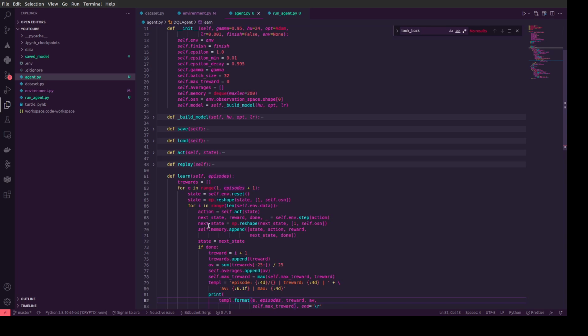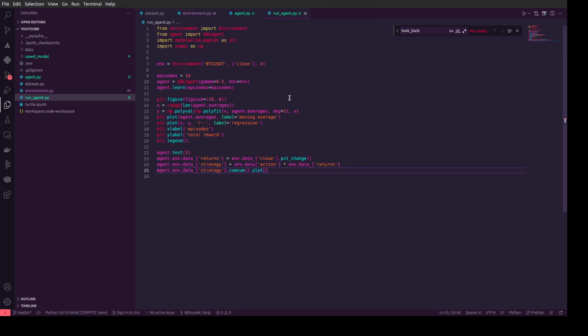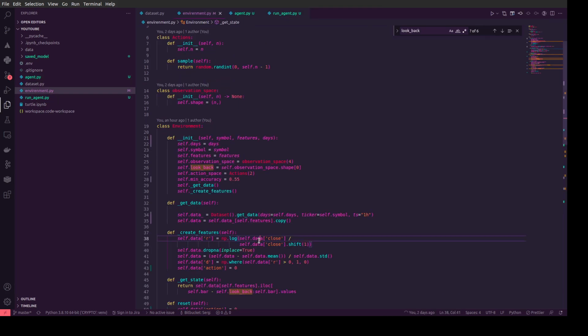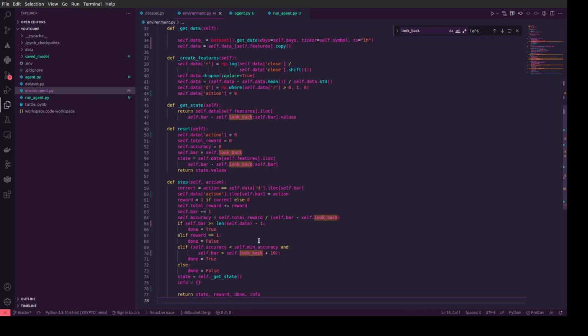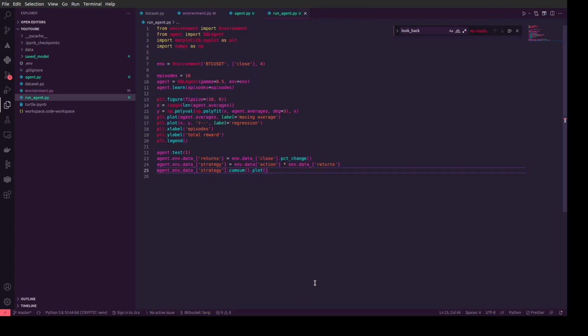If we have this action, we do some step from the environment function. Let's see what step is in the environment. So when we have some step, we calculate accuracy and return state, reward, and additional parameters for learning.